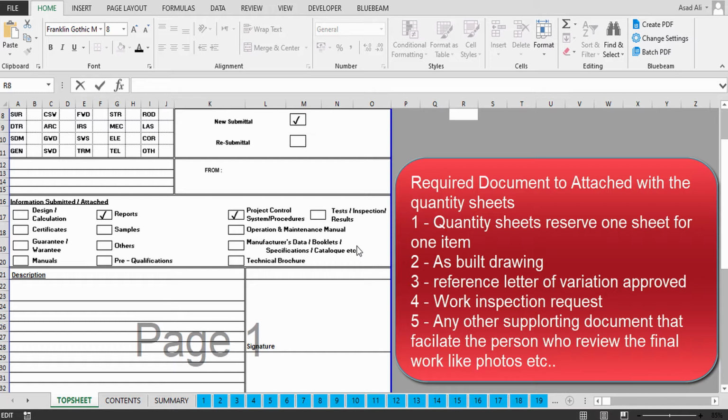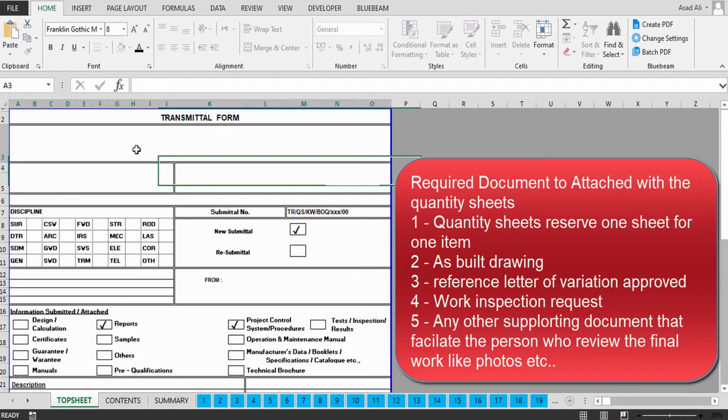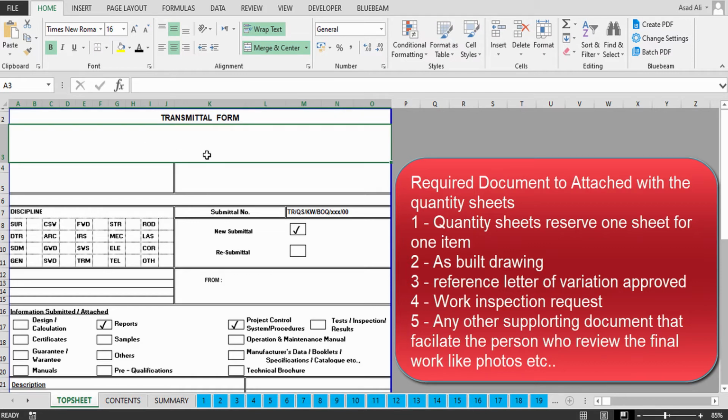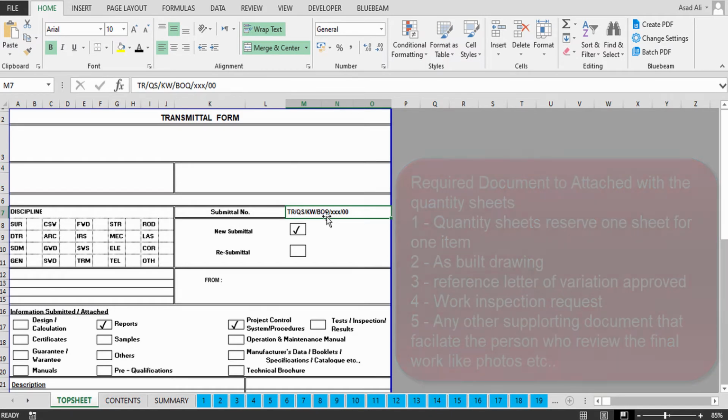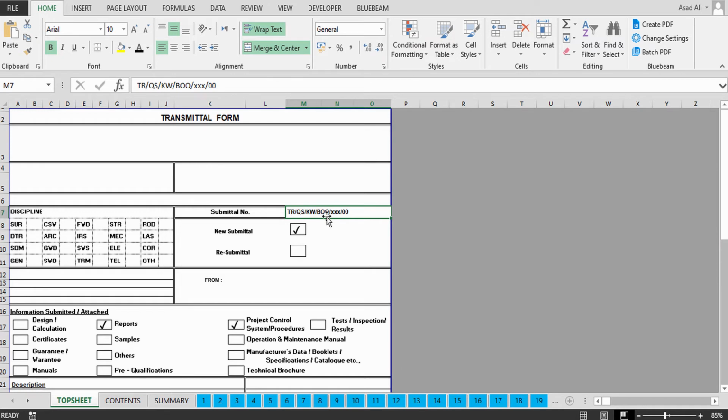Okay, from this drawing we are tracing, tracking, and extracting the quantities, and we will put them in one sheet for one item. I will show you how. Let us start with the cover page. In this cover page you can write the company name and all that, and there will always be a submittal reference number. This should start from 1 and go on, so that whenever there is a variation, you know which number goes with that variation. Okay, so it will be easier for you to trace back.